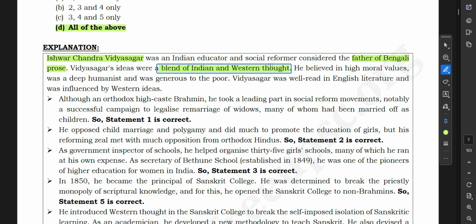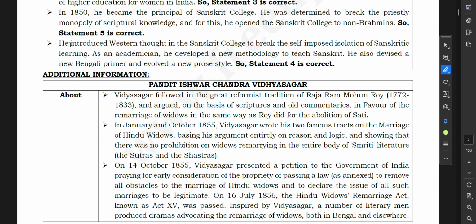So statement 5 is also correct. He introduced Western thought in Sanskrit College to break the self-imposed isolation of Sanskritic learning. As an academician, he developed a new methodology to teach Sanskrit. He also devised a new Bengali primer and evolved a new prose style. So statement 4 is correct.